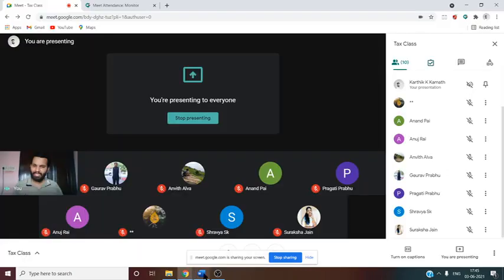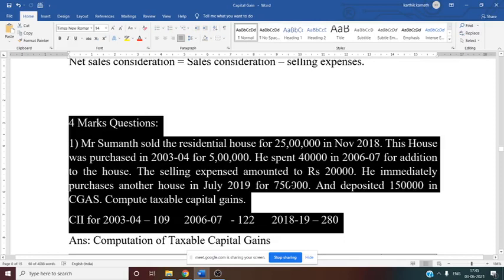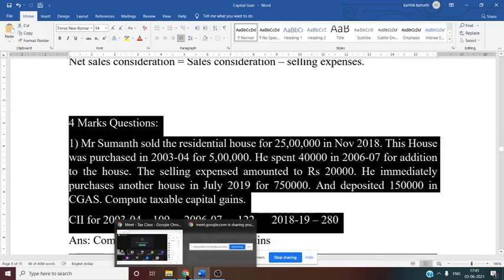Now, after discussing this, one thing we have to understand here: after the sale he has purchased another house for 7,50,000. Whether this is eligible for exemption under section 54, can anyone tell me?